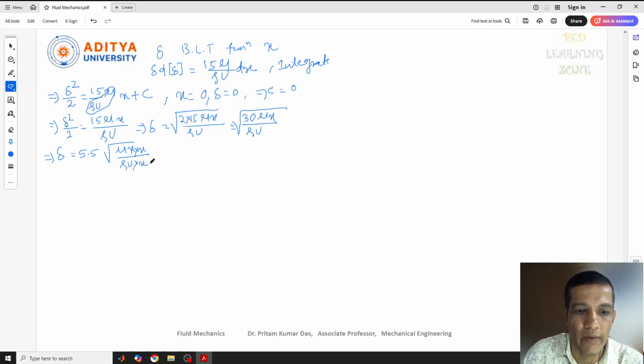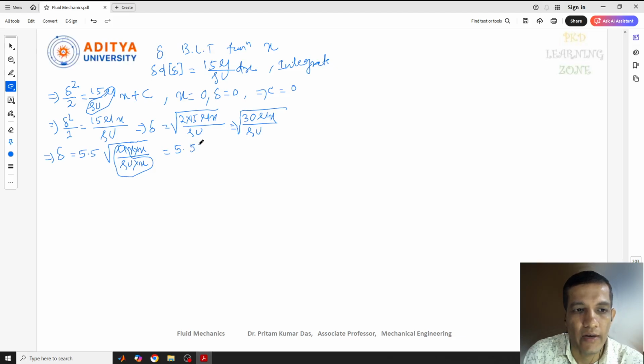So mu x square by rho ux. Now why have I multiplied by x? Because I need to convert it in terms of Reynolds number, and we know that Reynolds number equals rho VL by mu. So now rho VL by mu is there, and this part rho Vx by mu is nothing but the Reynolds number. So what will we get here?